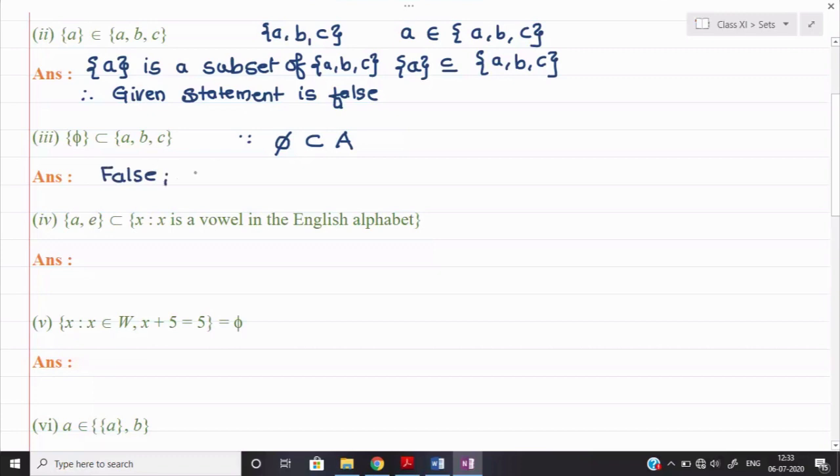because we can say phi itself is a subset of any set.